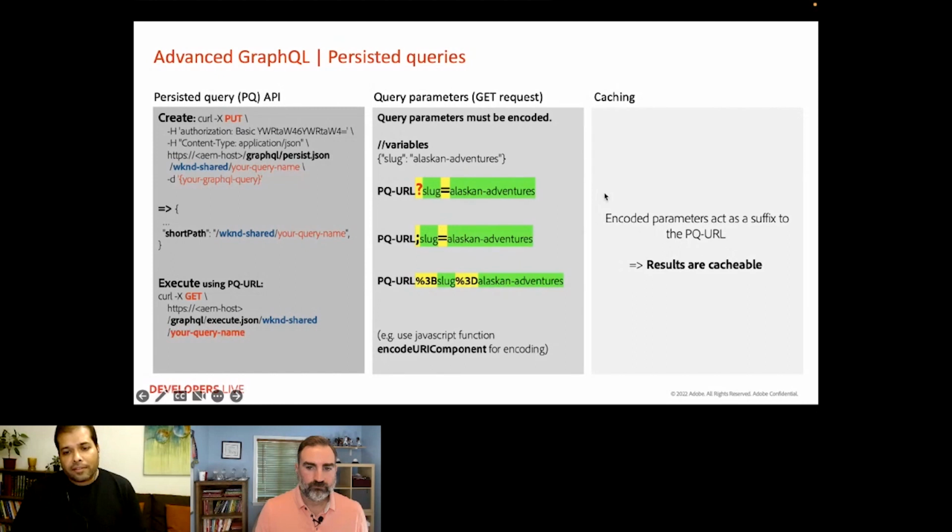But the result is that parameters passed this way can be used as a suffix to the persisted query URL. And this, therefore, can be cached at the CDN level. Now, this is powerful, as you can also pass a complete filter as a parameter, with a note that this must be done with planning and with a word of caution, as only reusable results benefit from caching.